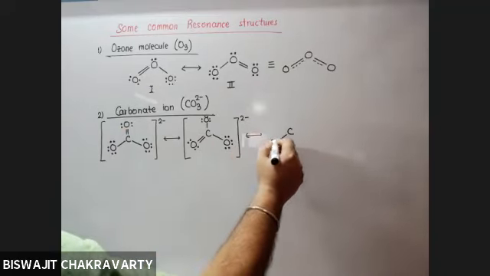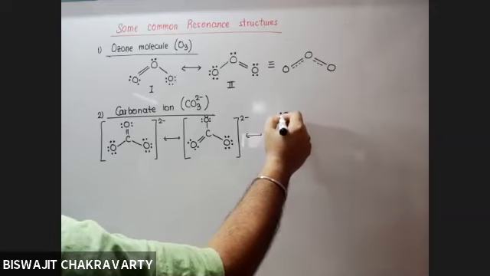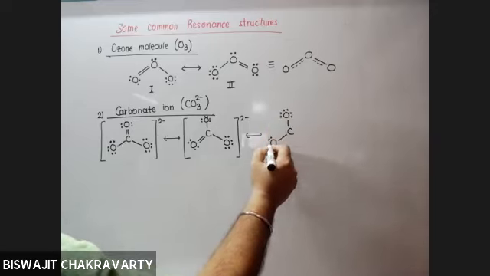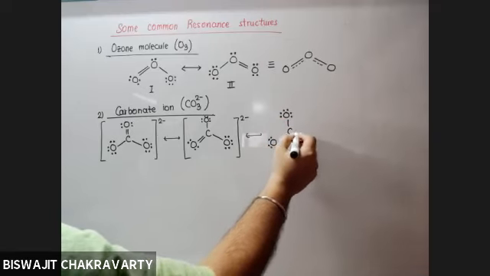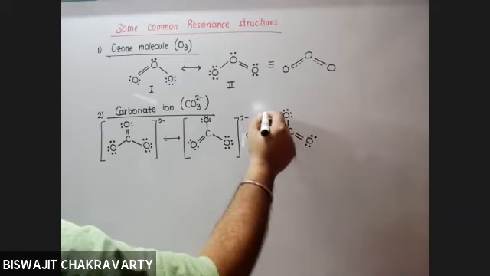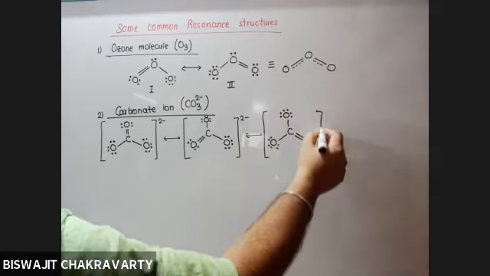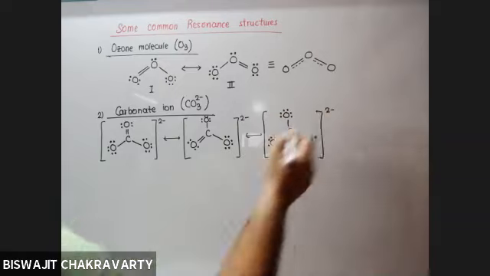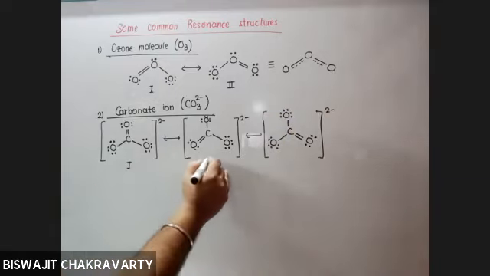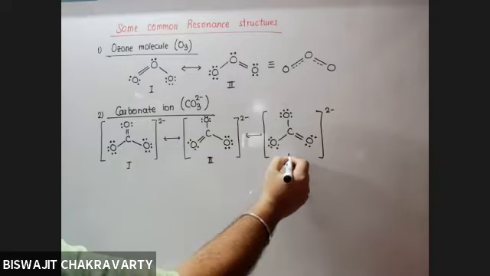Then there is a third possibility. So there are 3 resonating structures for carbonate ion, 1, 2, and 3.